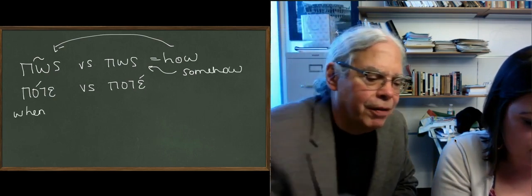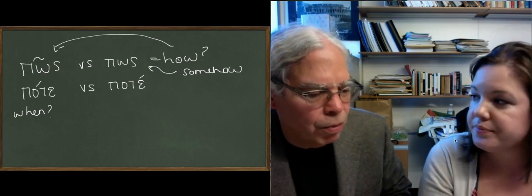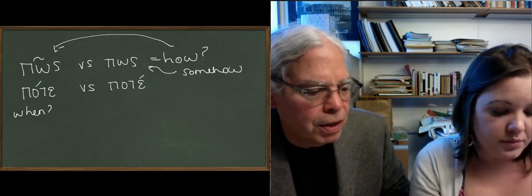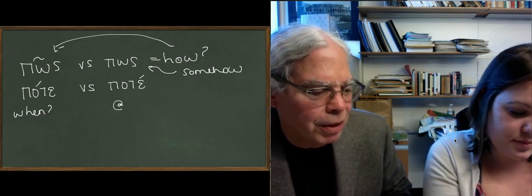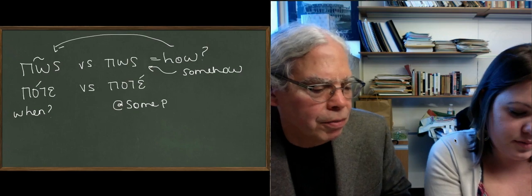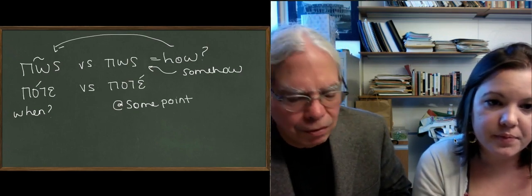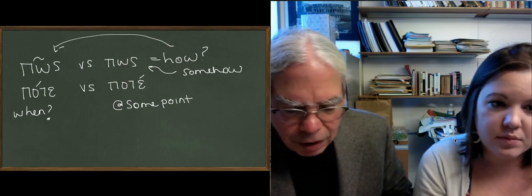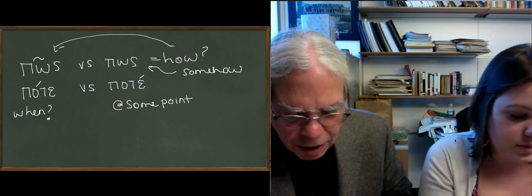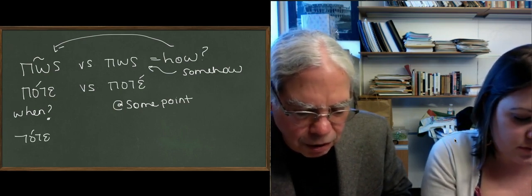You can put a question mark after the how. Because when it means when, question mark, it has an accent. When it means at some point, or some when, there is no some when in English, it means at some time, then it has no accent. It's an indefinite. So those are useful words that come up a lot in Greek. And then you get the adverb tote, that means then, again in the same family of these time words and interrogative words.